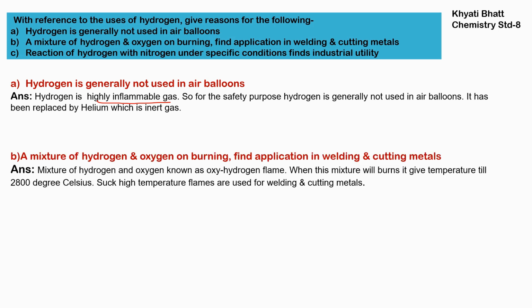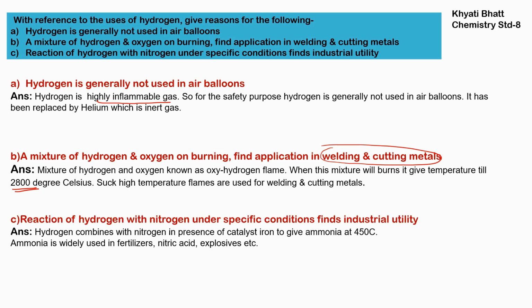Second, a mixture of hydrogen and oxygen on burning finds application in welding and in cutting metal. Now in welding and in cutting metal we require very high temperature. When we mix hydrogen and oxygen, it generates an oxyhydrogen flame, and this flame can reach up to 2800 degrees Celsius. So we can use this high temperature for welding and cutting metal.